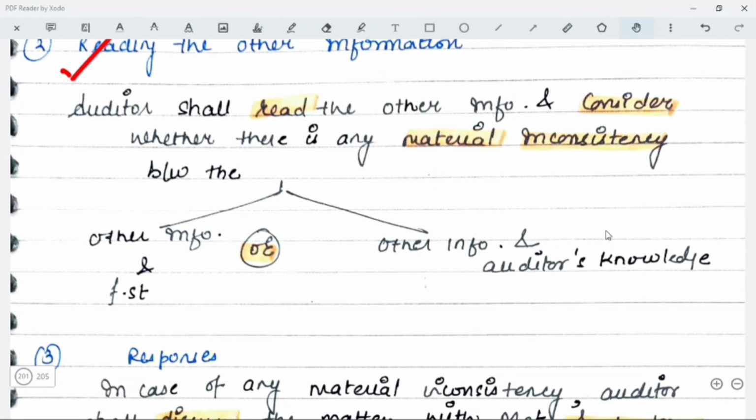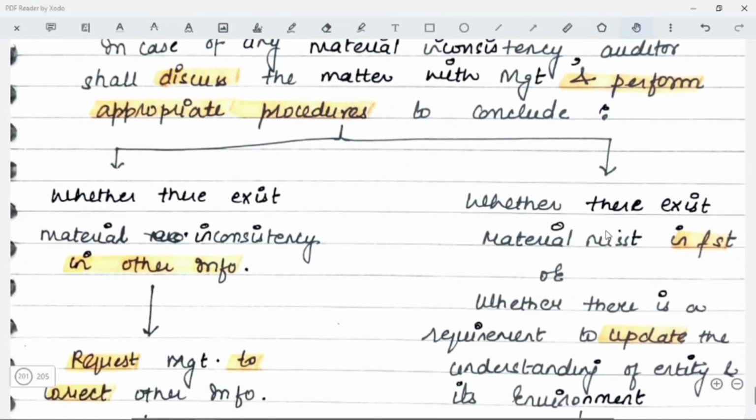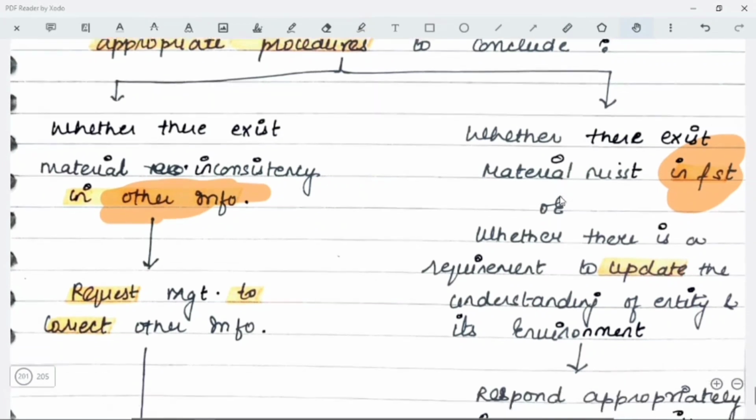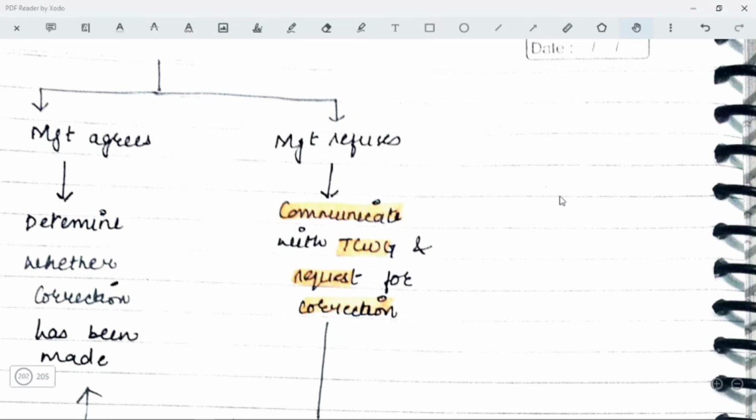Responses की बात करें तो in case of any material inconsistency, the auditor shall discuss the matter with the management and he will perform the appropriate procedures to conclude whether there exists any material inconsistency in the other information. If there exists any material inconsistency, you will have to request the management to correct that particular other information. In this case, there can be two responses that can be given by the management. Either the management agrees to make the changes or it refuses. If it agrees, then you will have to determine whether the corrections have been made or not. But if it refuses to make the corrections, then you will go to TCWG. You are going to communicate this to the TCWG and you are going to request them for correction.